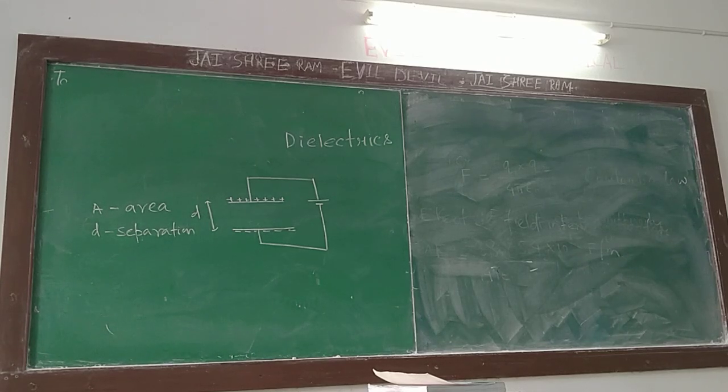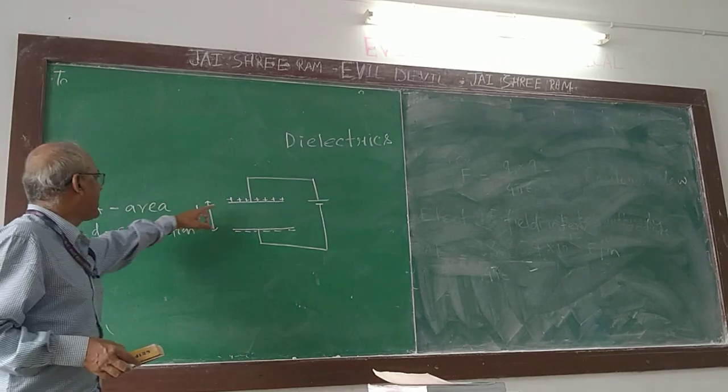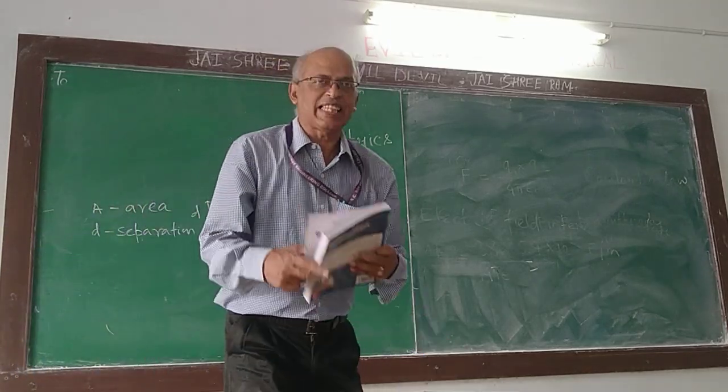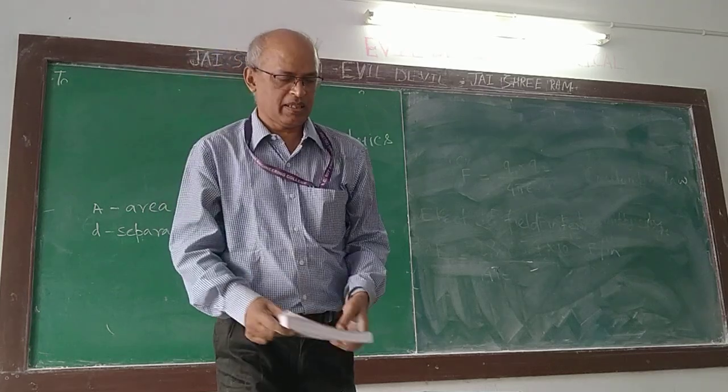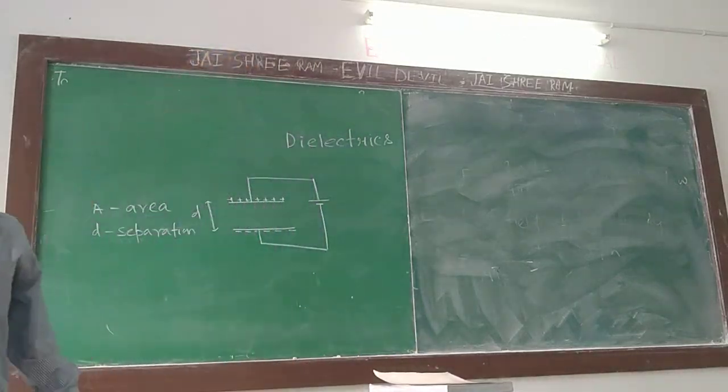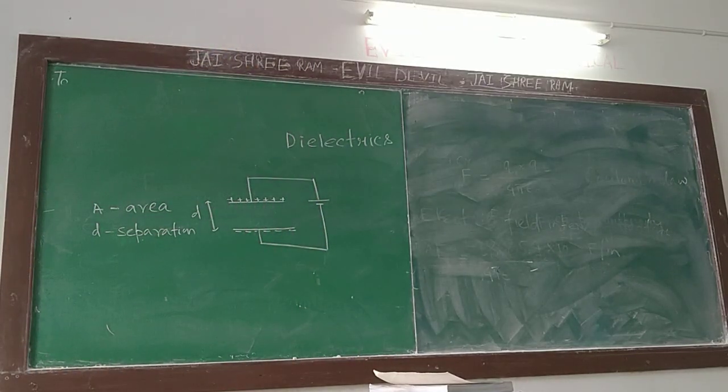Sir, what is the area used in the diagram? A is the area. One plate like this, the area is here. Another plate will be there. A thin metal plate.